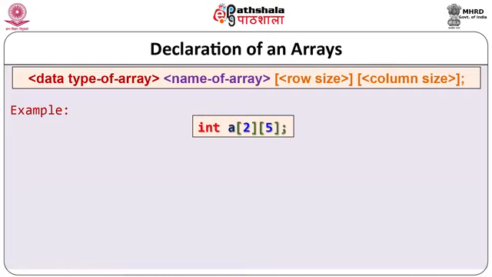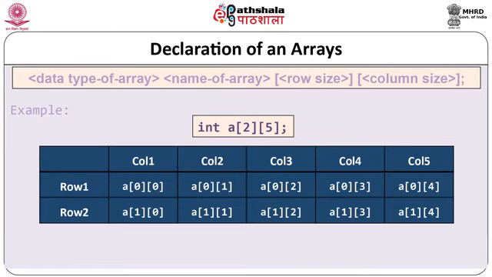Here you can see example of two-dimensional array with row size 2 and column size 5. Name of array is A and data type of array is integer, where 2 indicates rows and 5 is for column. You can see this table how the locations have been created for multidimensional array. You can see array of 2 by 5 size. You can see there are 2 different rows and 5 different columns. Row 1, row 2, column 1, column 2, column 3, column 4, column 5.